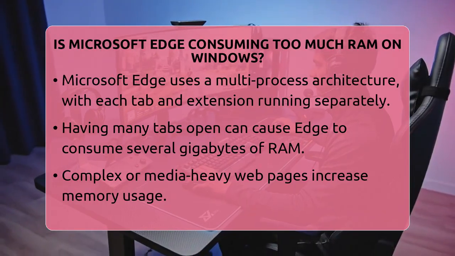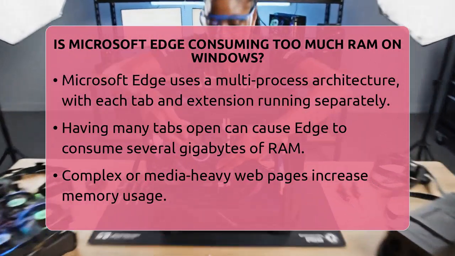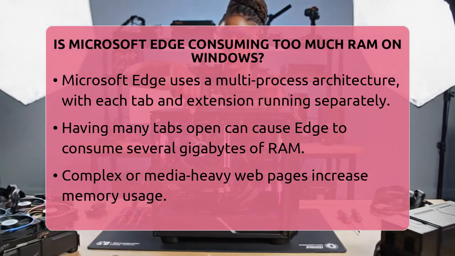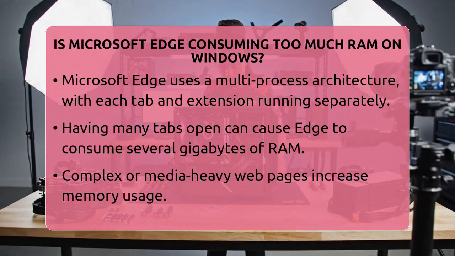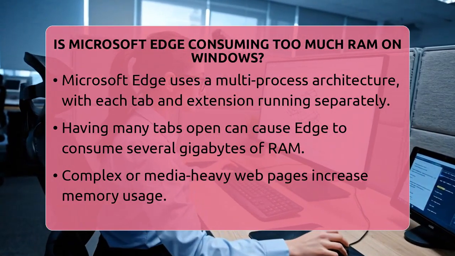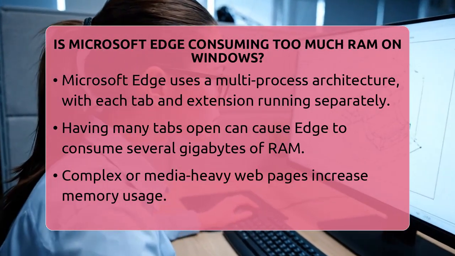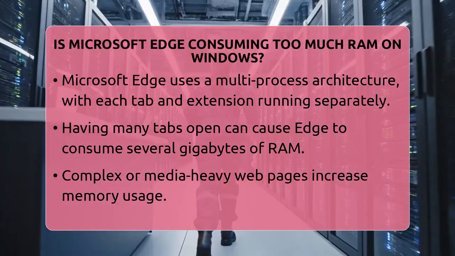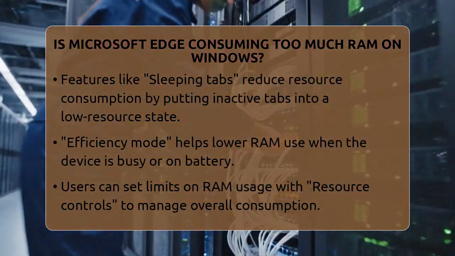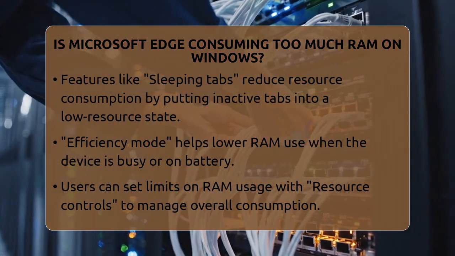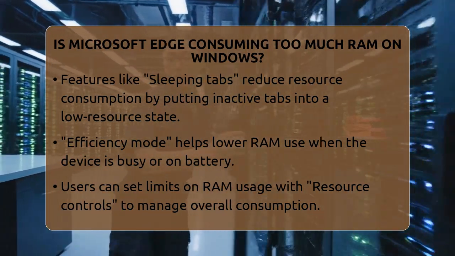Modern browsers like Edge are built to handle many tasks at once. They use a process called multi-process architecture. This means each tab, extension, and part of the browser runs separately. It keeps things stable so if one tab crashes, the rest stay safe. But it also means that having many tabs open can make Edge use a lot of RAM. For example, if you have dozens of tabs open, Edge can use several gigabytes of memory. Sometimes even more, especially if web pages are complex or media-heavy.